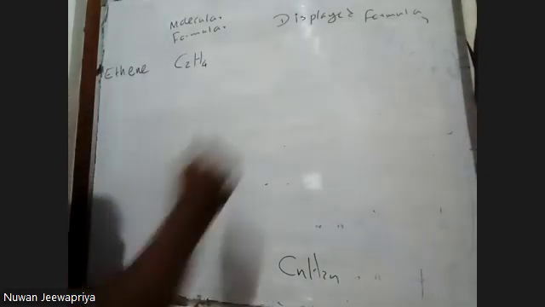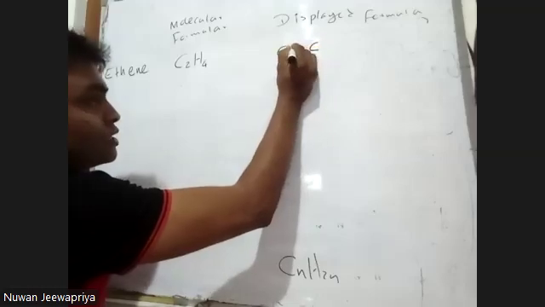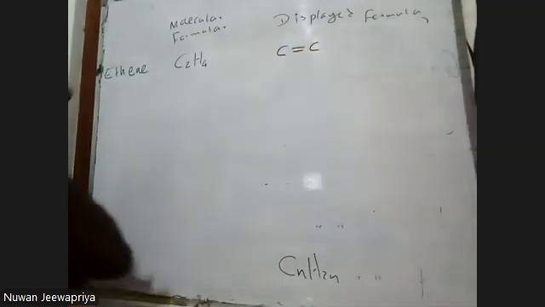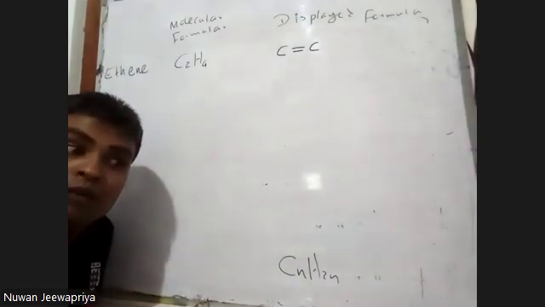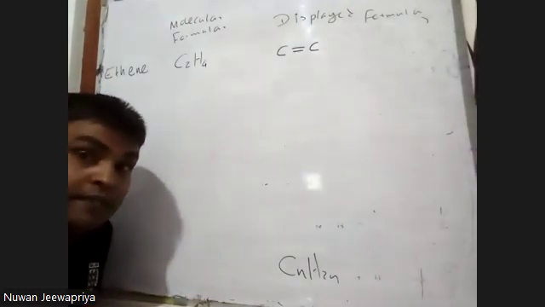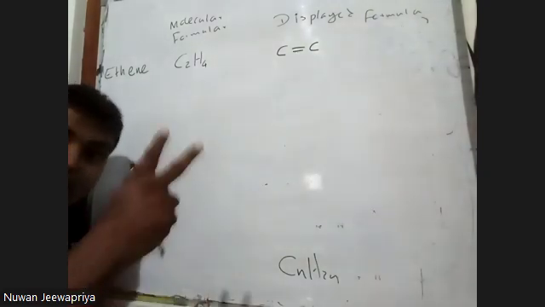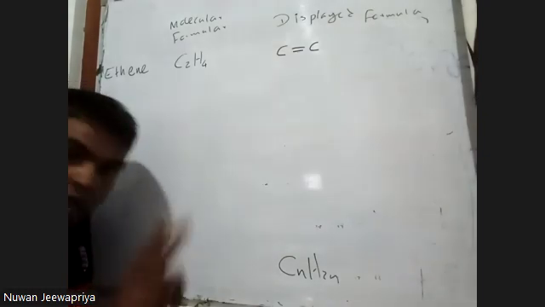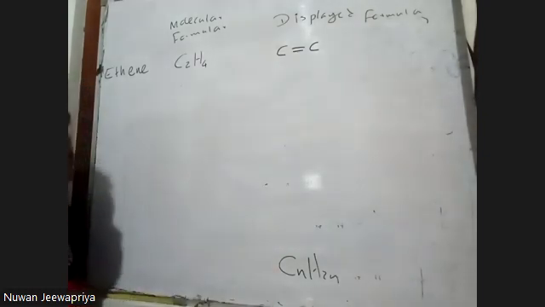Now, when I am displaying these 2 carbon atoms, 1, 2, alkenes are organic compounds or hydrocarbons that always have a double bond. To be an alkene, there should be at least one double bond, maybe more than one double bond.